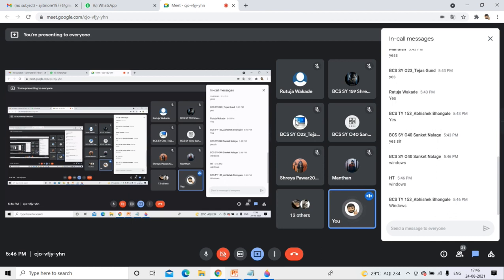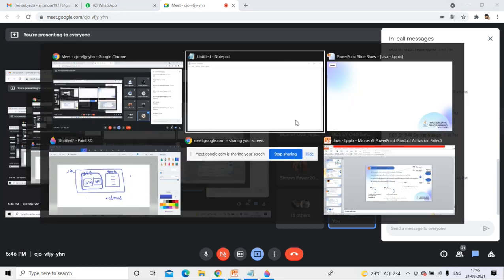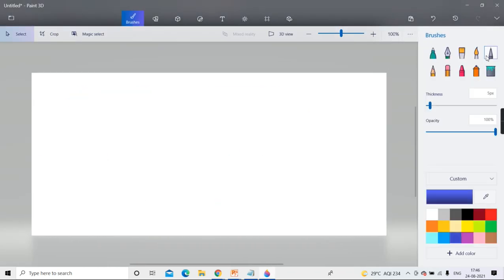I'll download the JDK, I'll install that JDK, how to install everything I'll tell you. Meantime, today we'll talk about one tool, that is the Javac tool. We call it Javac or Java compiler. Next session will be on installation and all. I'll show you from where to download JDK. If not, then I'll give you my JDK. You just install it in your machine. And then we will start writing programs.